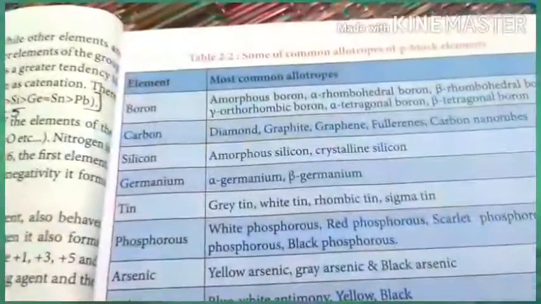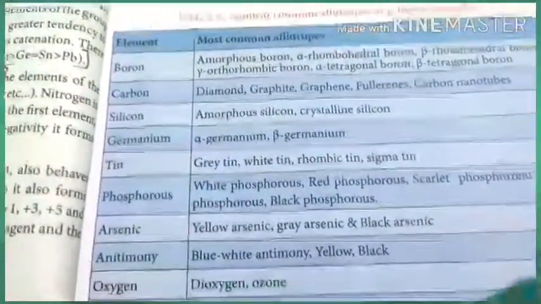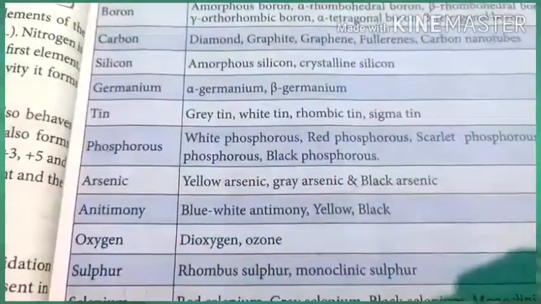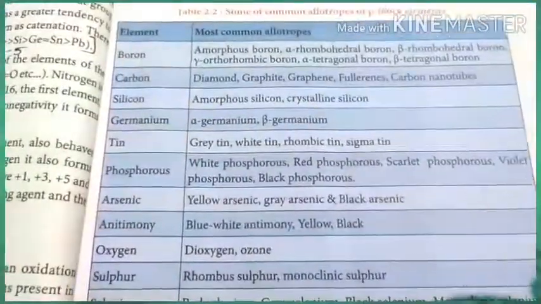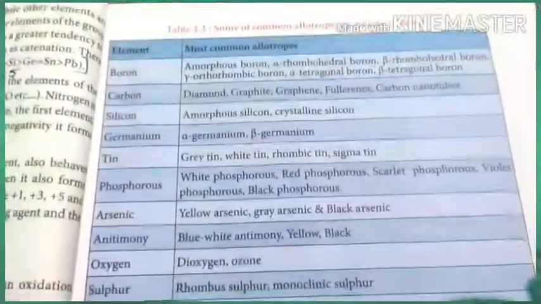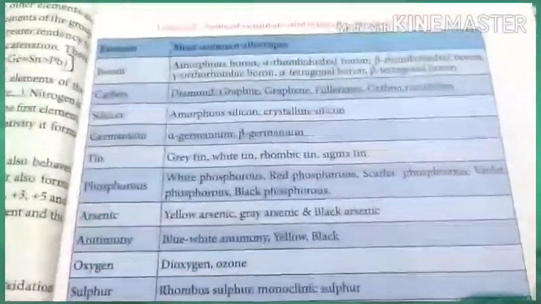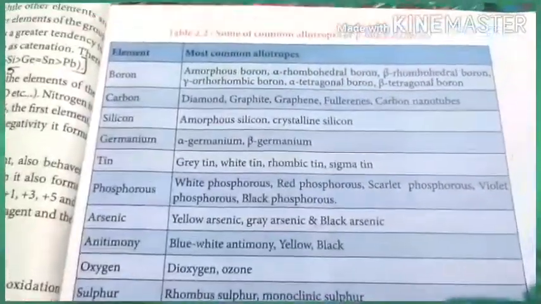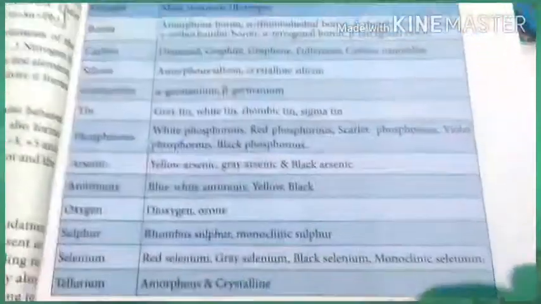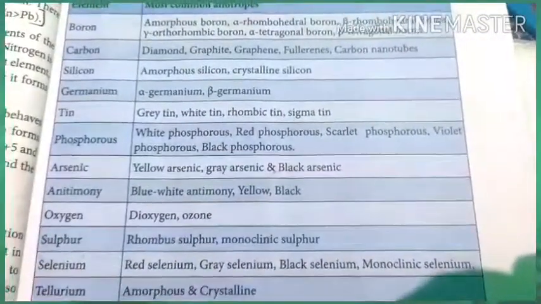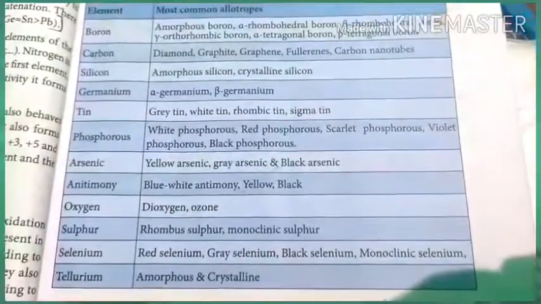Similarly, carbon: diamond, graphite, graphene, fullerenes and carbon nanotubes. Silicon: amorphous, crystalline. Similarly, germanium: alpha germanium, beta germanium. Tin: grey tin, white tin and rhombic tin. Phosphorus: white, red, white phosphorus, black phosphorus, violet and scarlet. And arsenic: yellow arsenic and grey arsenic. Similarly, antimony: blue and white.